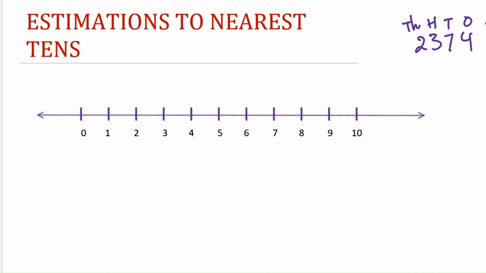Initially, we'll start with estimation to nearest 10. From the number line, we know that 1, 2, 3, and 4 are near to 0. So these numbers are rounded to 0. 6, 7, 8, and 9 are near to 10. To round off these numbers, we'll write 10. 5 lies between both 0 and 10. So as a practice, we round off 5 to 10.